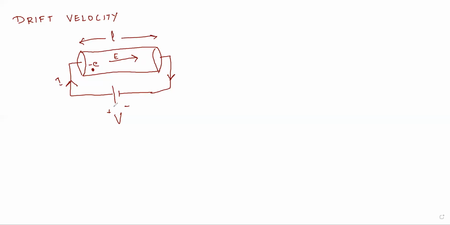Now this electric field can be written as dV by dx. dV is nothing but V, the potential difference, and dx is nothing but the length, L. So E becomes V by L. This is not R, this is L. You people will write it as R, but it is L. Let me call this equation 1.